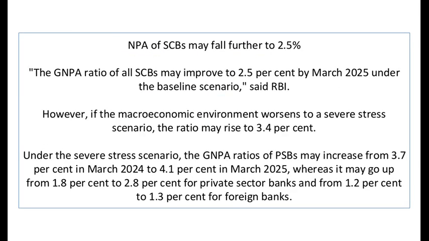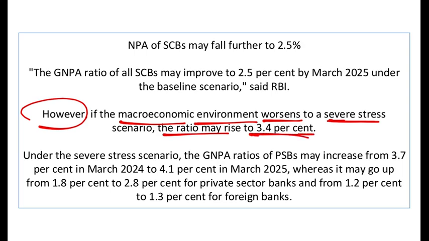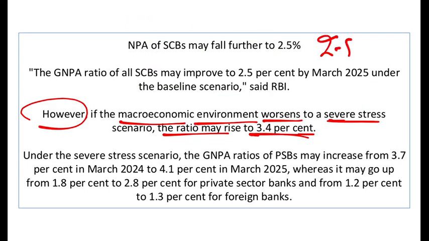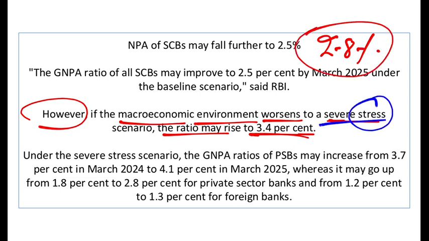Moving on. However, if the macroeconomic environment worsens to a severe stress, the ratio may rise to 3.4%. You know that the gross NPA is 2.8%. What if there is very high stress in our economy, that is, severe stress? Then of course it will not go to 2.5, but rather it will increase to 3.4%.